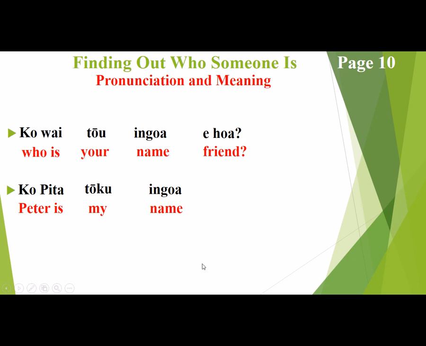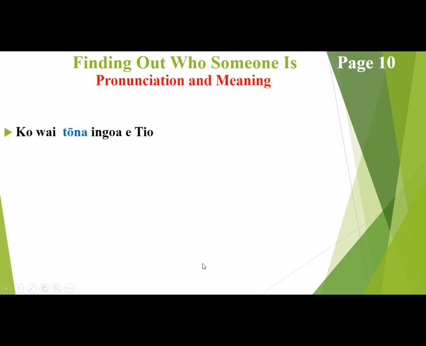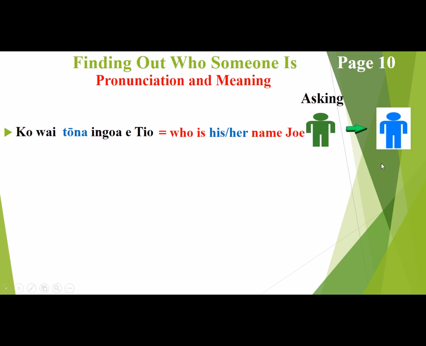Okay? Moving on. So moving on to the next one is ko wai tōna ingoa e tio. And that simply means who is his or her name, Joe. And so this is this person here talking to this person here. Whose name happens to be Joe. And he's talking, or her is talking, about this person here. So tōna refers to this person here.